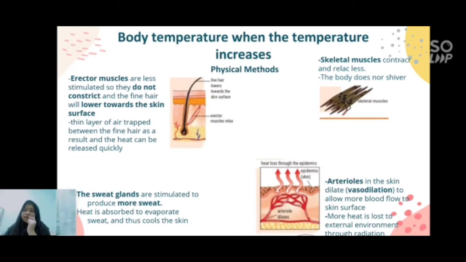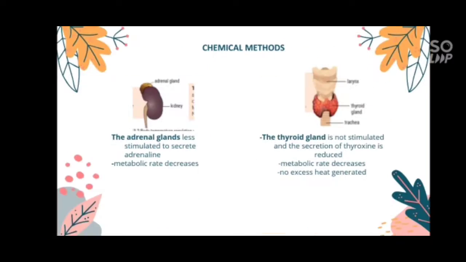After that, the sweat glands are stimulated to produce more sweat. The heat is absorbed to evaporate sweat and thus cools the skin. Arterioles in the skin dilate to allow more blood flow to the skin surface. More heat is lost to the external environment through radiation.